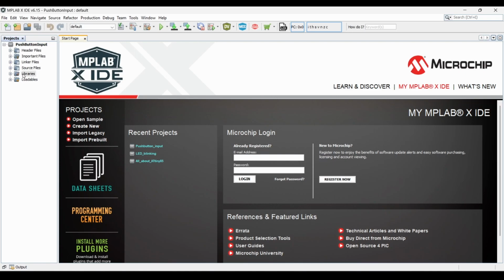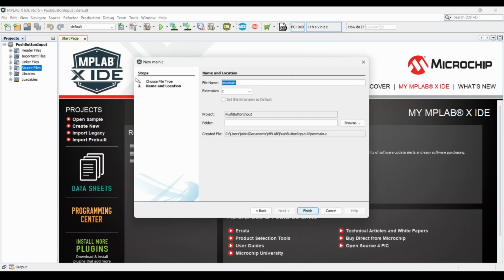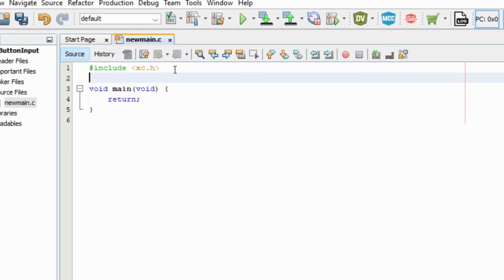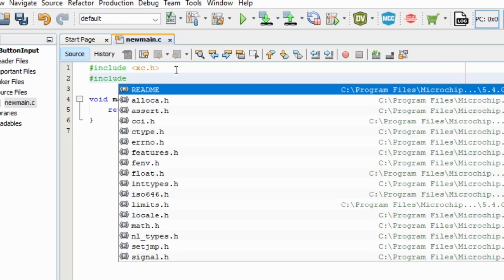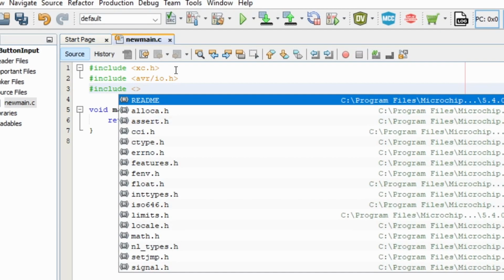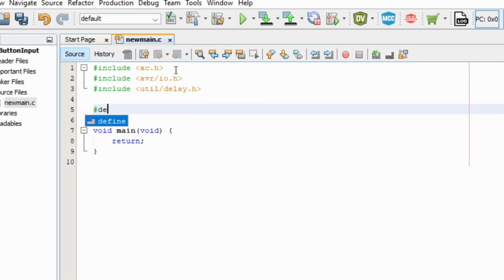Add a source file to the source folder. Make sure the selected extension is C. Let's see how to write the code. Firstly, include the headers for I/O definitions and for delay functions. Then define the macro for setting the clock frequency. I will set it to 1 MHz.